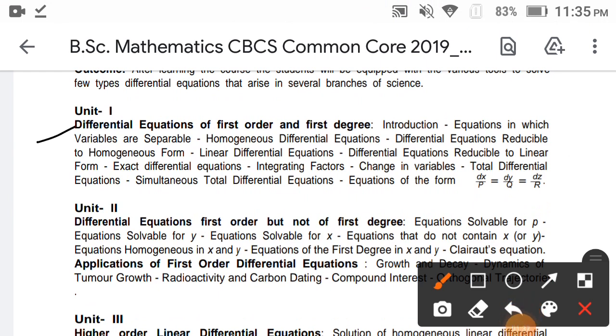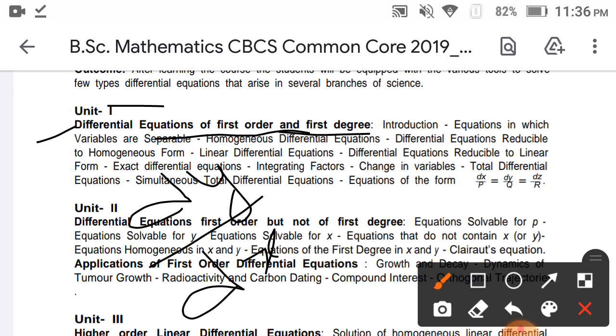In the differential equations, the first topic is unit 1: differential equations of first order and first degree. What is first order and first degree? We learn these first. dy by dx is a differentiation term, so it has an order and a degree.